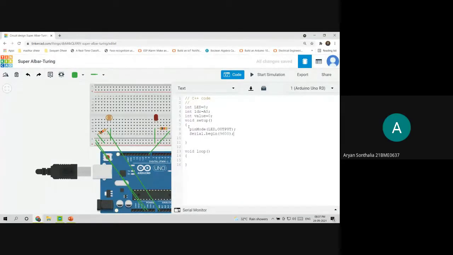What does 9600 signify? It signifies the baud rate of the serial monitor. I told you, right? The Arduino sends data at a rate in bits per second for serial transmission. That is known as the baud rate. 9600 defines the baud rate. What happens if we change the baud rate? Yeah, you can change it to 4800 or 9600. There will be no difference as such, either the data transmission will be slow or fast, depending on the steps. So in complicated circuits, we use the higher one. Yeah, exactly. Okay.